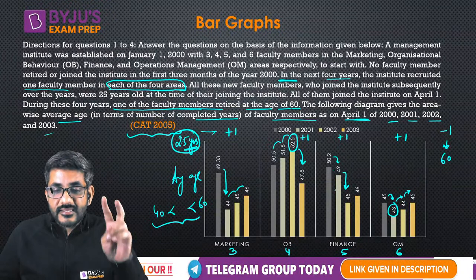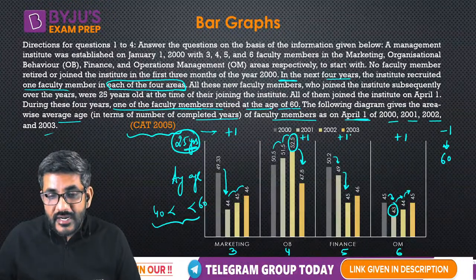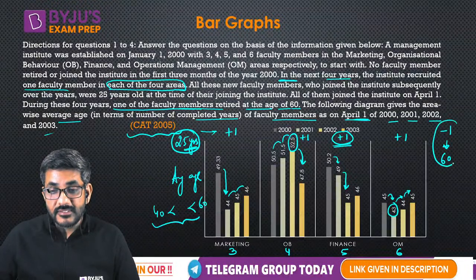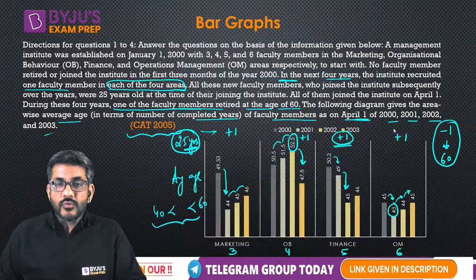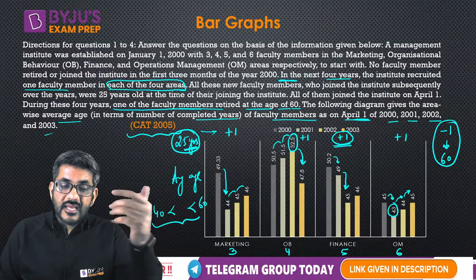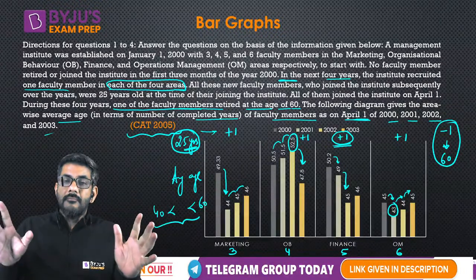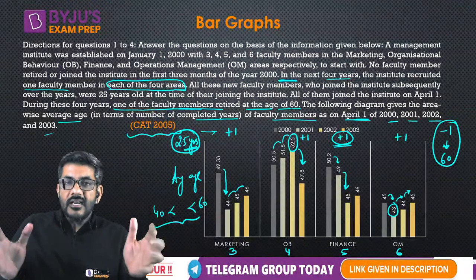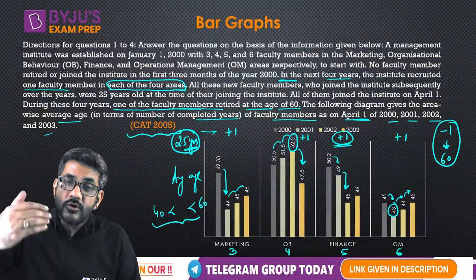So can I say this dropped twice because one time the member must have joined and one time the member must have retired? Because when a person retires, again the average would drop. All the members are 44, 45, 46 years old. Suddenly a person of the age 60 goes out.